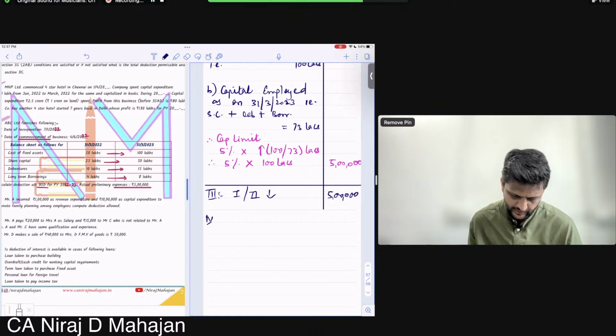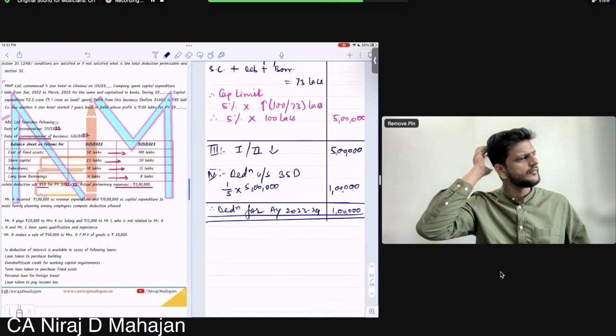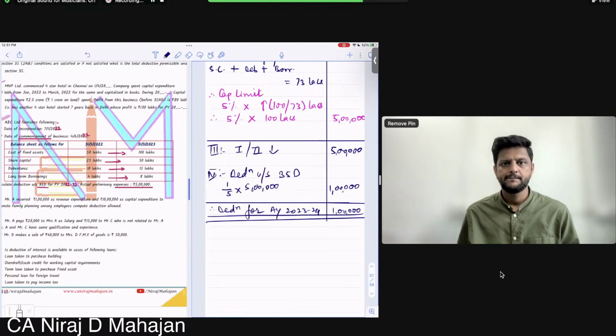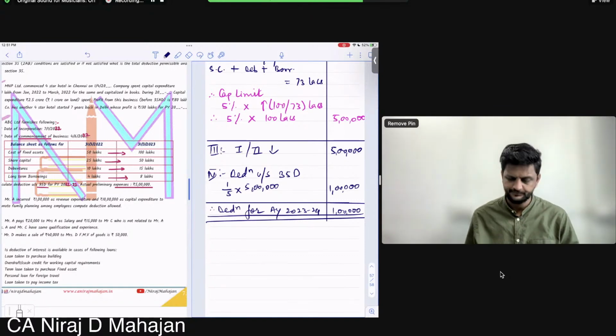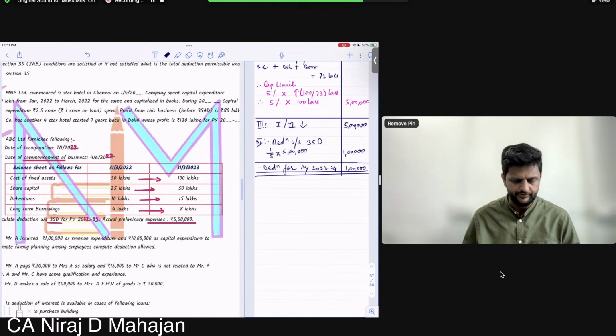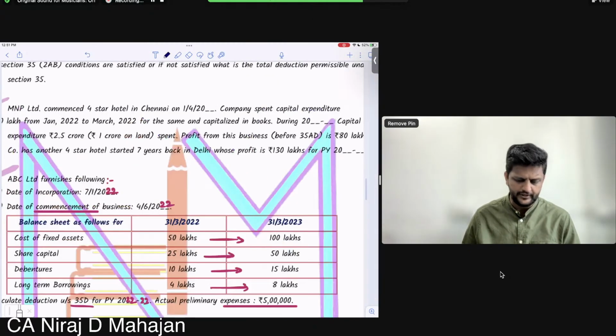And step 4, deduction under section 35D. Alright, okay? Chalo. Did you write this? So the deduction is 1 lakh. Clear till here? Total allowed is 5 lakhs only, but we are taking 1/5. Okay? Come back to theory again.